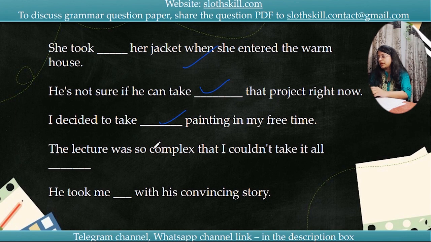Okay. So take up. The lecture was so complex that I could not take it all dash. Take it all in. Because if I see something which is extremely complex, if you cannot understand anything, what will you do? You will just close the video, look into another, isn't it? It should not be that complex that you could not understand anything of it. So the lecture was so complex, sometimes it happens when you go to college and university, you will see sometimes nothing goes in your head. It is like, far above your head, it will pass away and you will not be able to understand anything. So the lecture was so complex that I could not take it all in, internalize it.